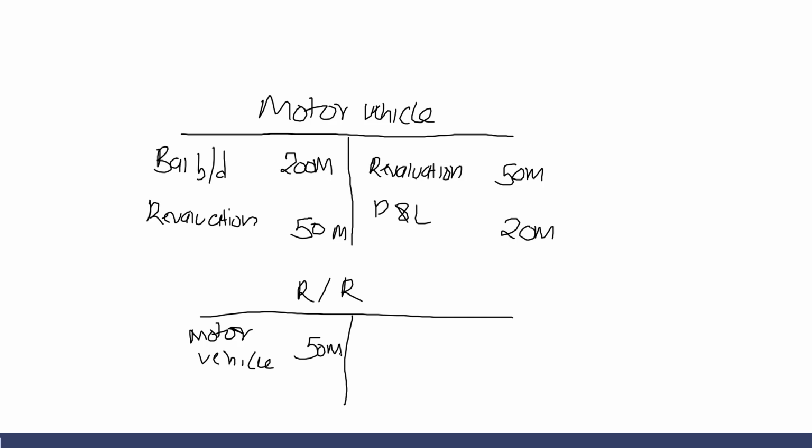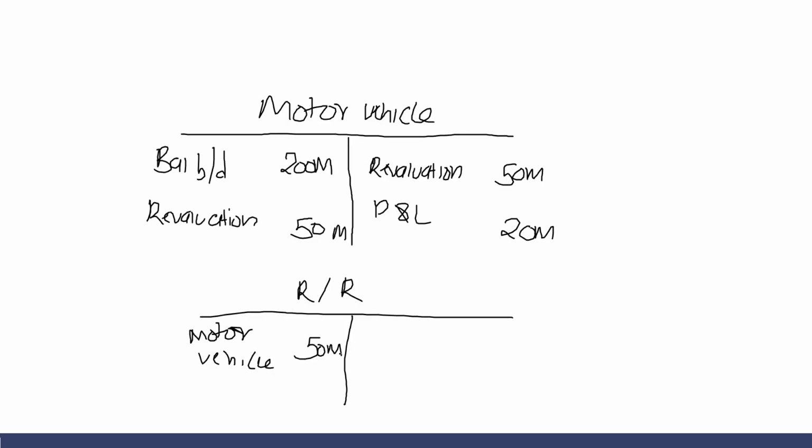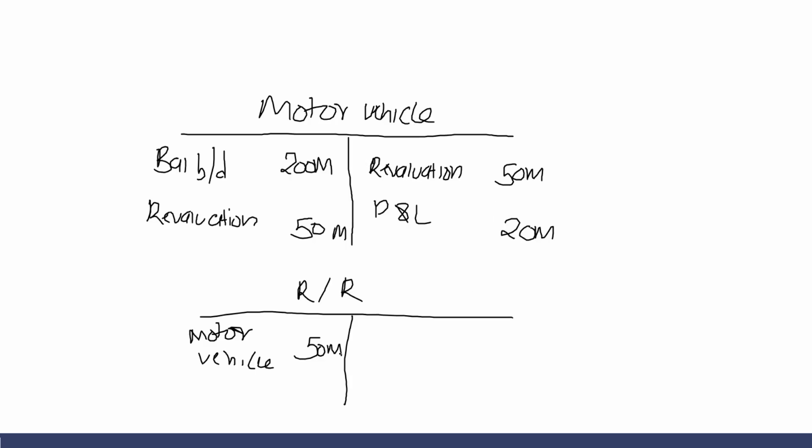So that's it. The main point you're supposed to get here is that in case an asset has been revalued, we need to write off that revaluation and go ahead and now compare the carrying amount with the recoverable amount so that we can determine whether that particular asset has suffered impairment loss.